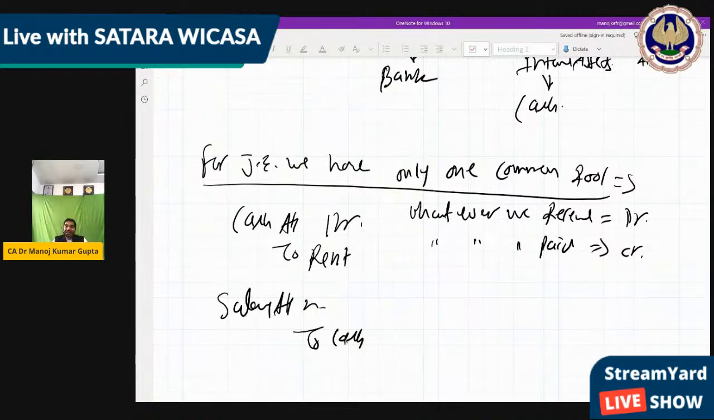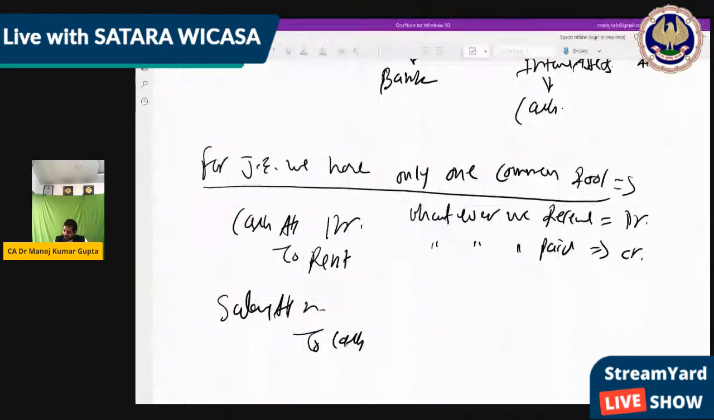Then we jump to the next part, the ledger. Then the trial balance. Then the balance sheet, meaning financial statements, final accounts. Then today's part gets over. Okay. So now I am going to read the notes which I have explained till now. So I just open those notes.